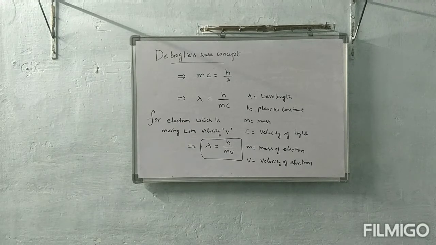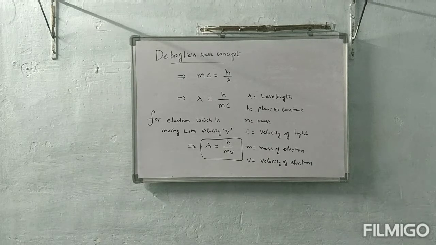For an electron which is moving with velocity v, we can write lambda is equal to h by mv, where m is the mass of electron and v is the velocity of electron. This is de Broglie's wave concept, derived by de Broglie, which correlates both wave nature as well as particle nature.